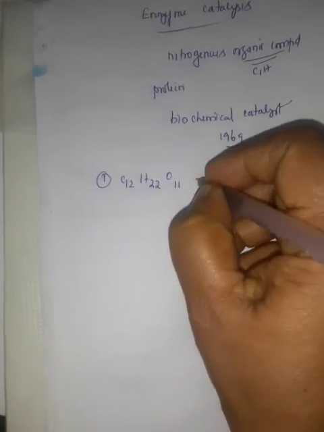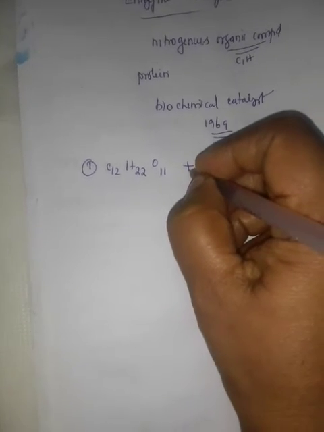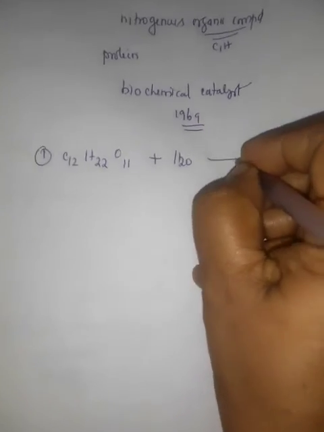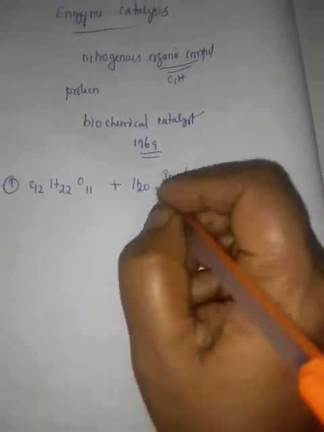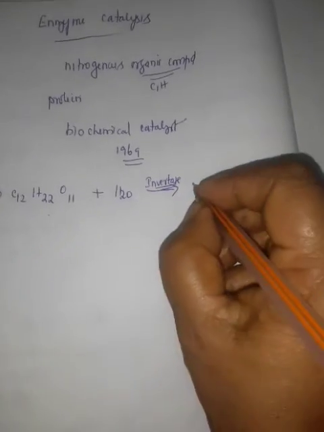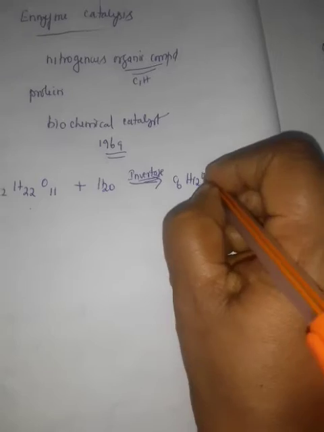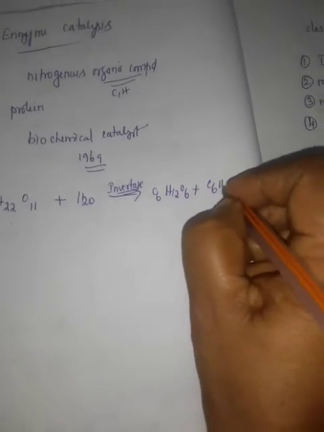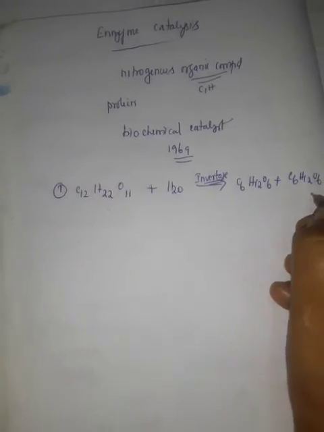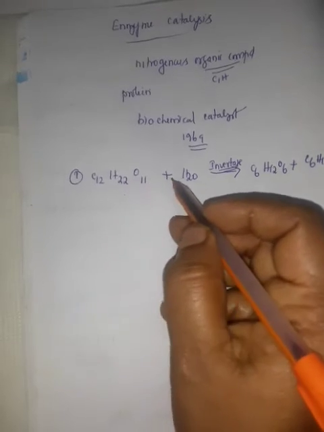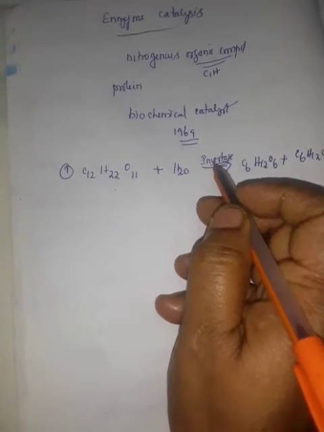Number 1, cane sugar, C12H22O11, on hydrolysis in the presence of an enzyme invertase, this cane sugar breaks into glucose C6H12O6 plus fructose C6H12O6. This is also called inversion of cane sugar because it occurs in the presence of the enzyme invertase.